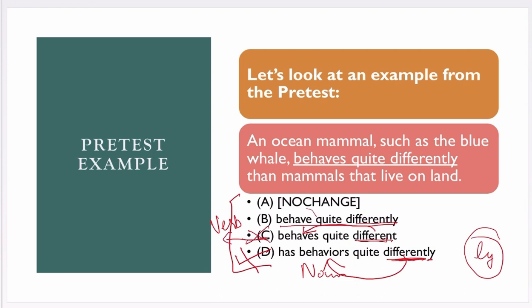But because here subject verb agreement is not there, we have a singular subject, that is, an ocean mammal behaves quite differently. So we have behave quite differently, it won't work. So we are left with no change, that is, behaves is agreeing with the singular subject. So choice A would be our correct answer.